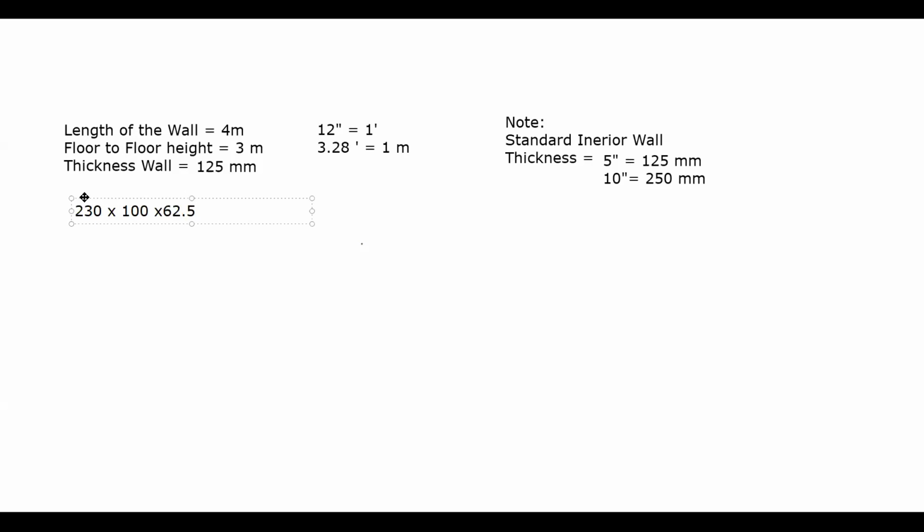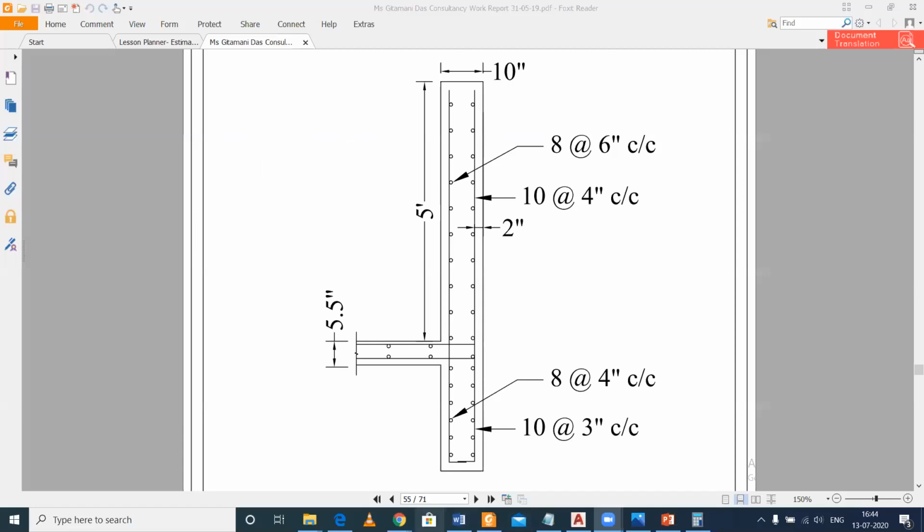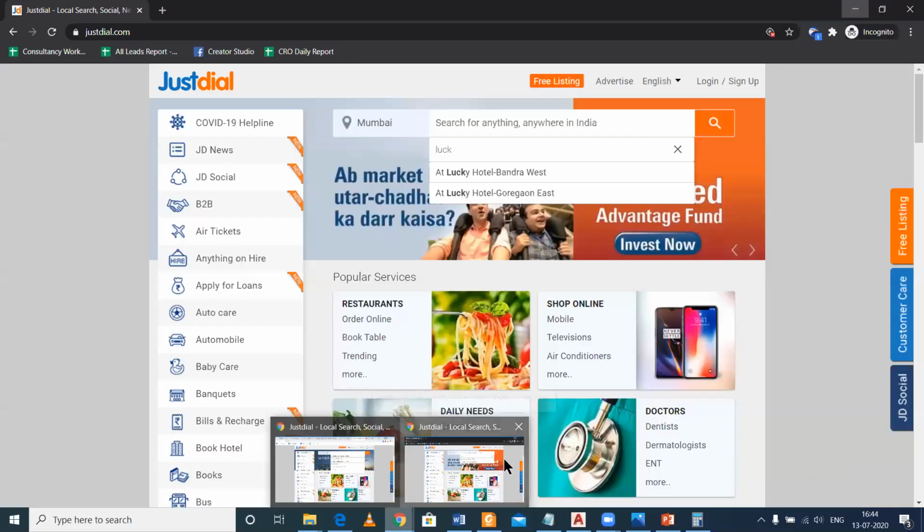If this is in inches, how much is it? 9 inch into 4 inch into 3 inch, like that. Okay. This is a standard size which is available in the market. Now let us check whether what he is telling is correct or not. You can check the size of the bricks which is available in the market.